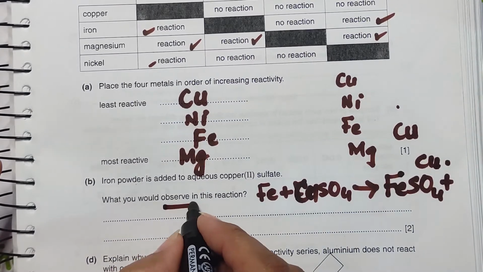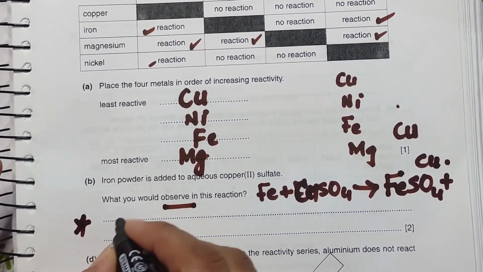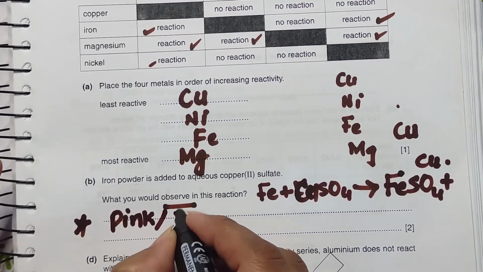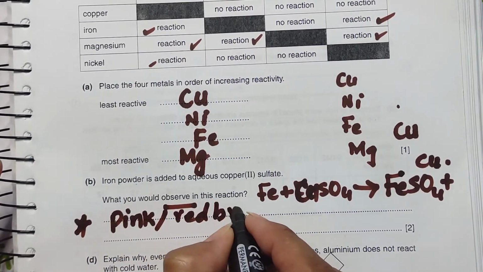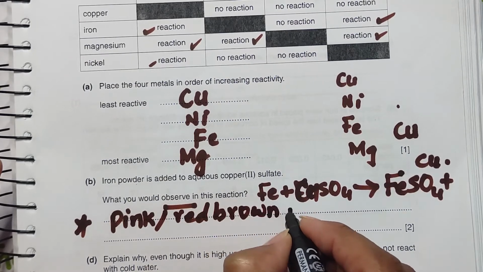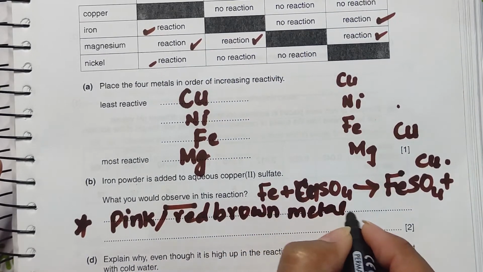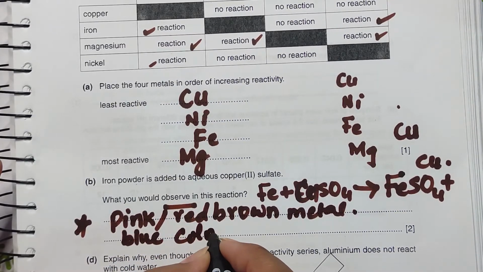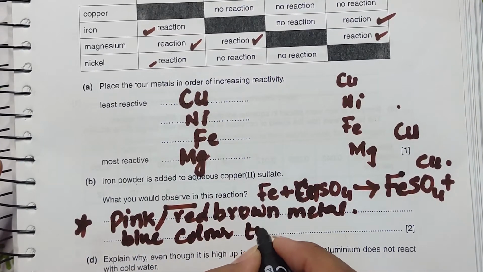So what would you observe? We can observe pink or red brown metal. Red brown metal we can observe. Blue color turns to pale green.